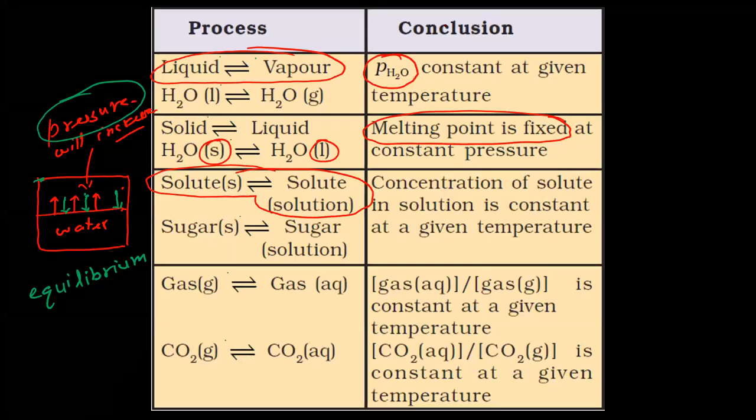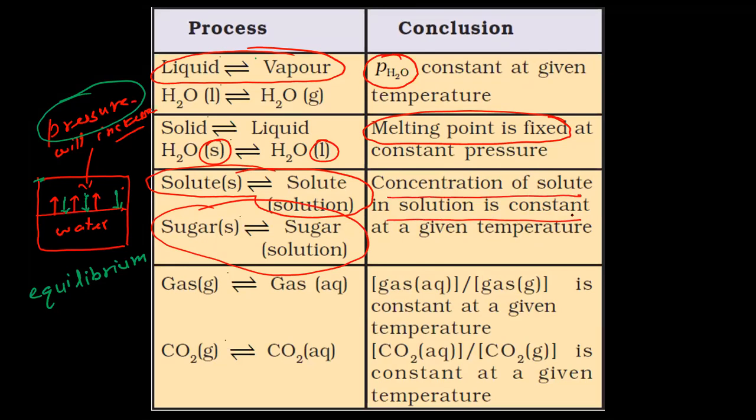So the second one, solute solution equilibrium, for example, sugar and sugar solution. The concentration of solute in solution is constant at a given temperature. It means you can't dissolve more, and the rates of the forward and reverse reactions are the same. That's why the concentration of the solute in the solvent remains the same.